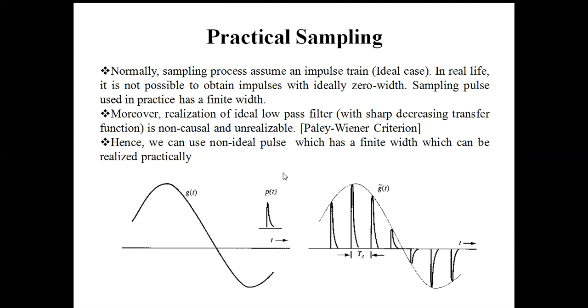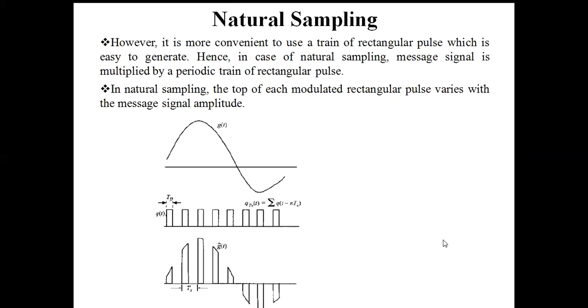So in practical life, we are using a non-ideal pulse for sampling, which has a finite width and which can be realized practically with ease. In that case, the impulse looks like this, p(t). So this one is the practical sampling case, and g bar(t) will look like this.